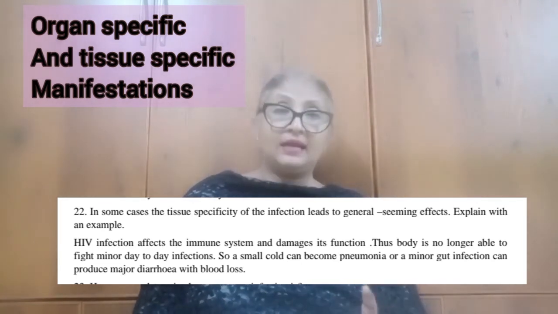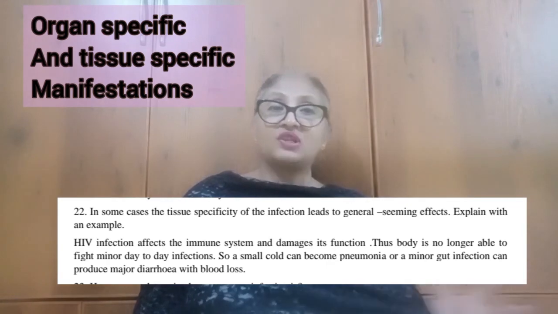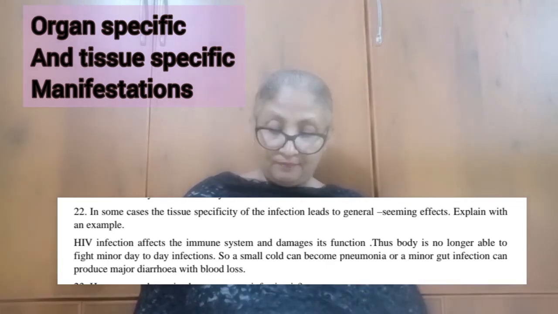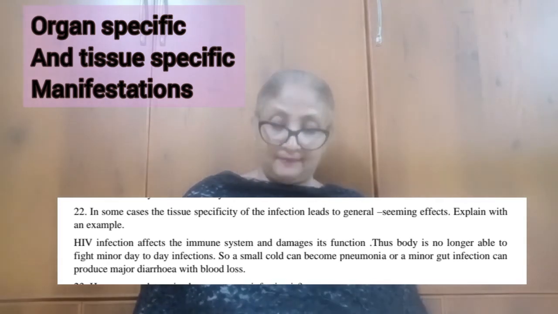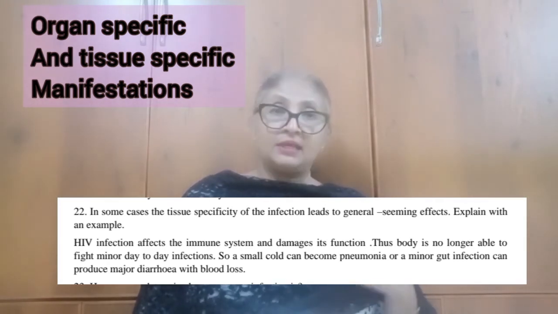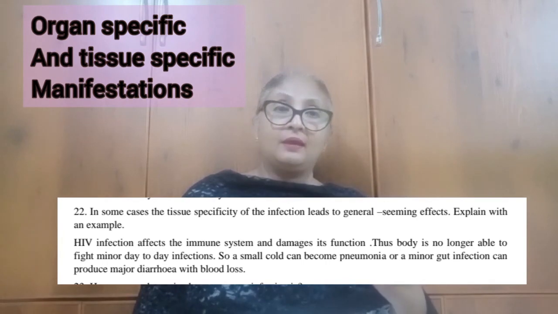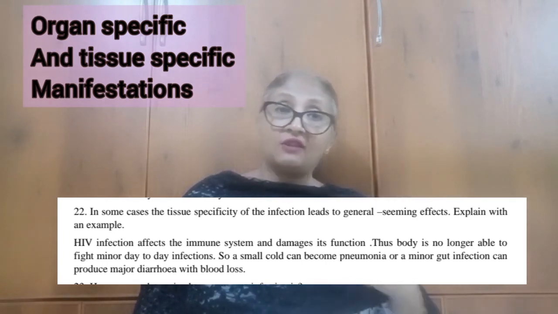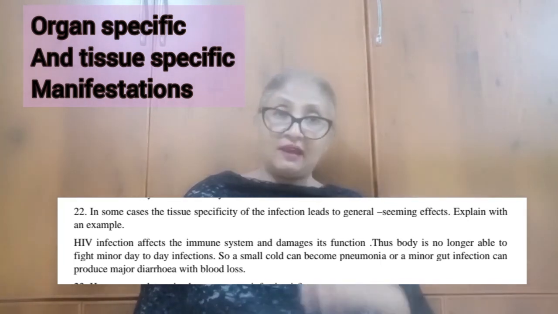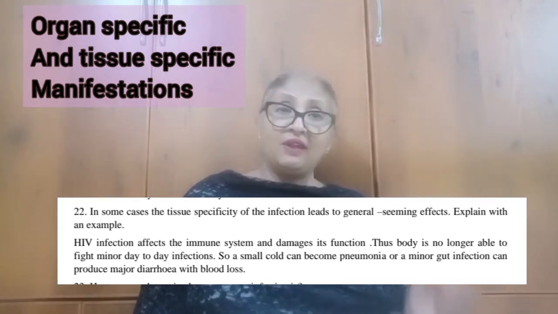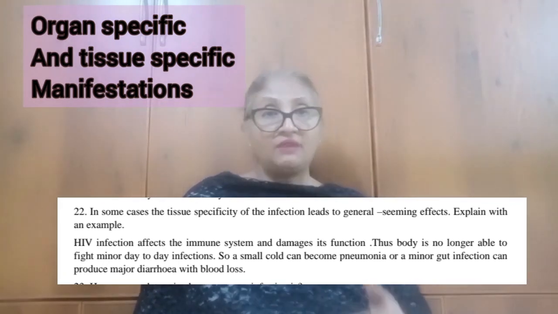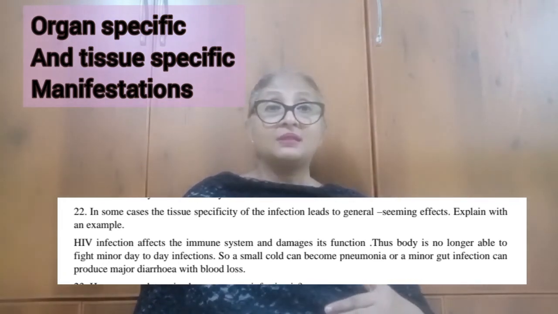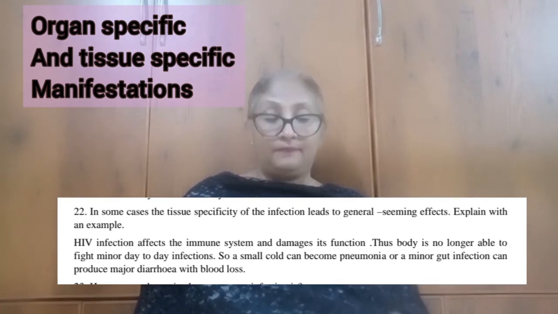As a result, it damages the function of the immune system. The body is affected mainly because it cannot fight any kind of disease. Therefore, even the minor infections that we face every day become fatal.